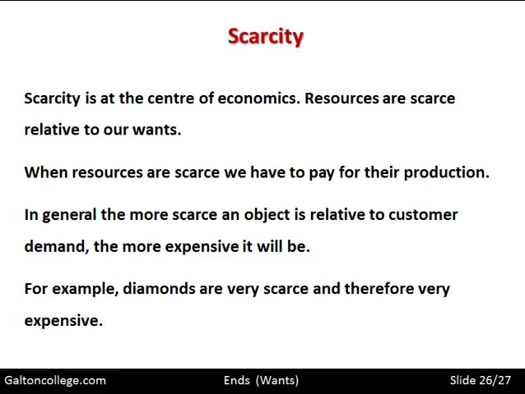Now, what Marshall suggested was that in the desert, water is scarce. Relative to want, it's more scarce than the diamonds. The diamonds are not really wanted in the desert. It's water that's required. So water is more expensive. Whereas in a town or in a city or somewhere outside of the desert, the choice between a diamond and water, well, diamonds are scarce. Water is not that scarce. We can always get a bottle of water or a glass of water. So diamonds are scarce, which means it's scarcity that determines value.